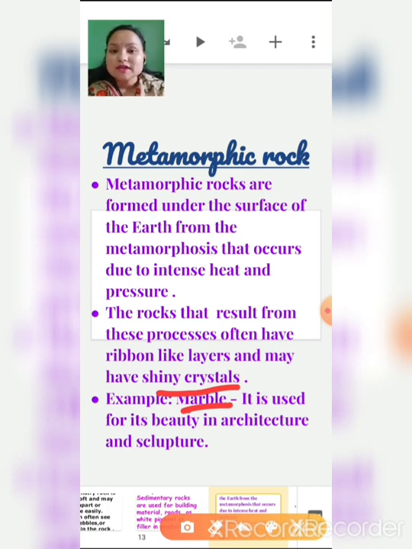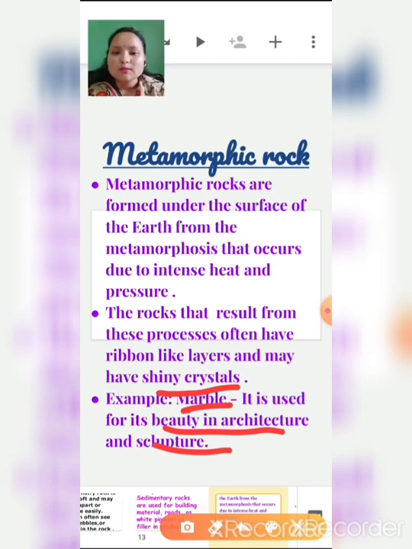So marble is very shiny, and it is used for its beauty in architecture and sculpture. Because marble looks very beautiful, very shining, glowing, that is why it is used in making architecture. That means architects use marble for making buildings and sculptures.